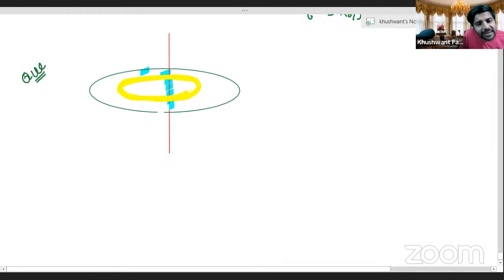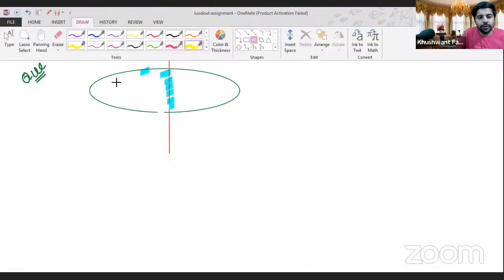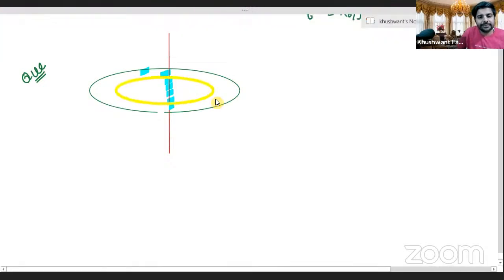You will draw one ring over here like this, and write that the assumption is several rings make one disk.